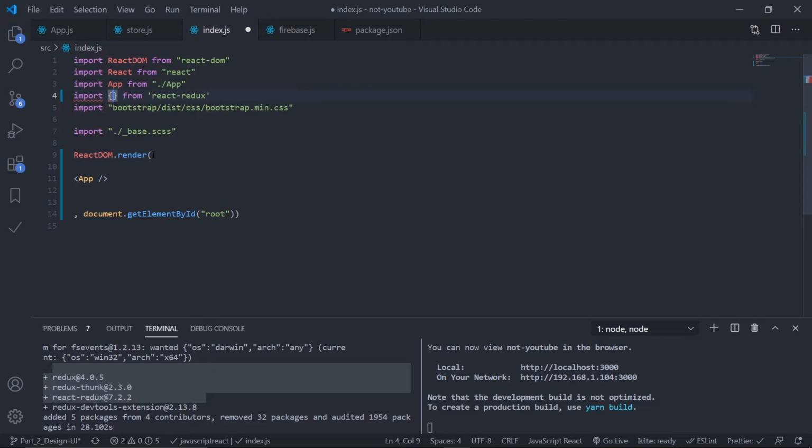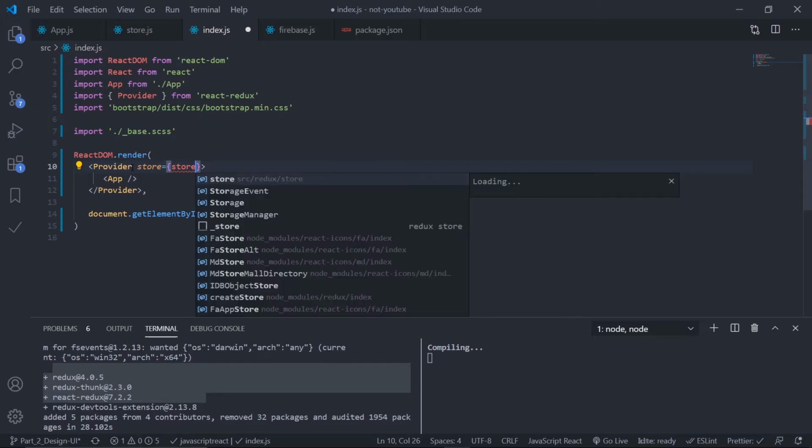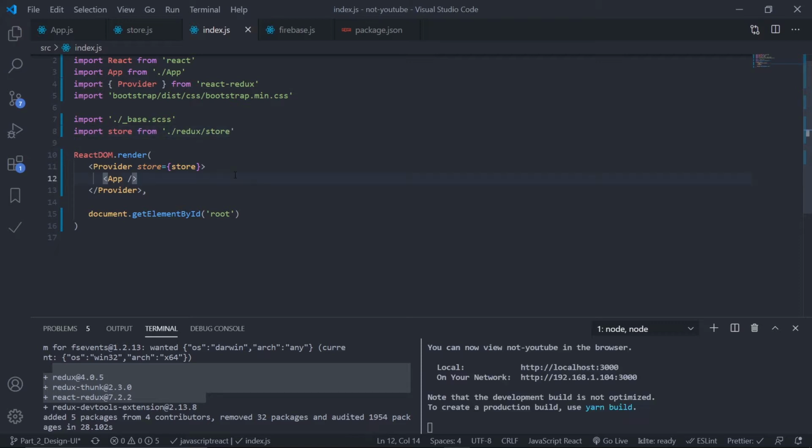The name of the component is Provider. So just copy the Provider inside this App component. Provider, just wrap the App. That's it. And now we need to pass the store as the property. So inside the store property, just pass the store. It should be auto imported from my Redux store. Let me see. Yes, it did. Import store from /redux/store. Okay, so my store is ready. I have connected the store with my React app.